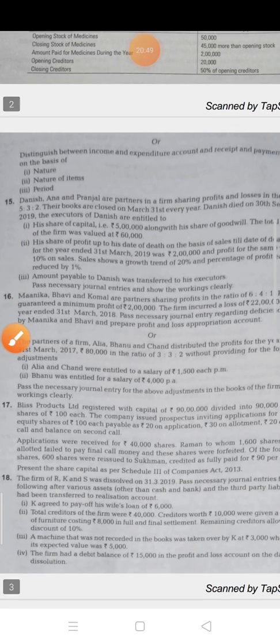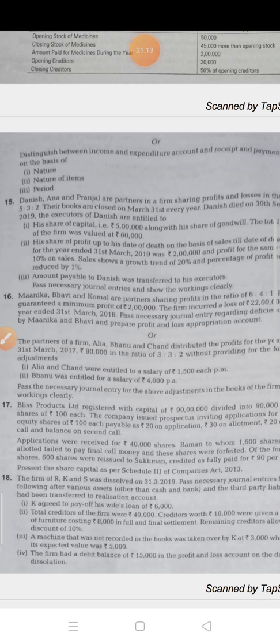Now the next is optional: difference between income and expenditure account and receipt and payment account on the basis of nature, nature of item, and period. On the basis of nature, income and expenditure account is a nominal account and receipt and payment account is a real account.